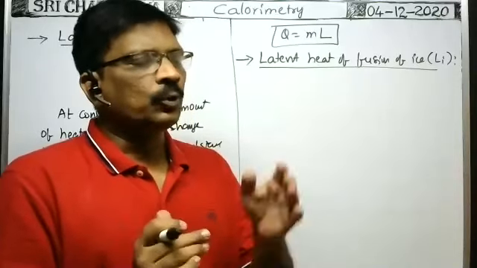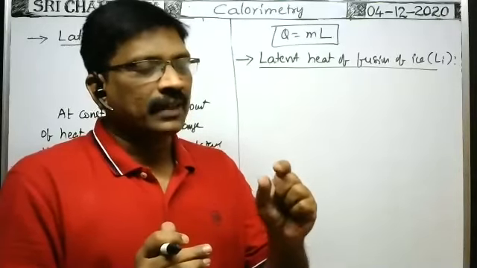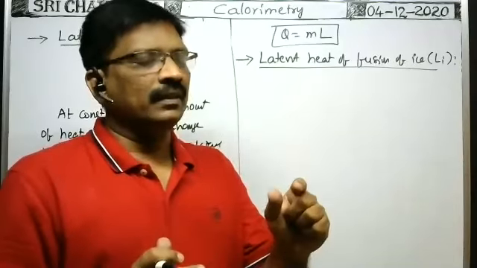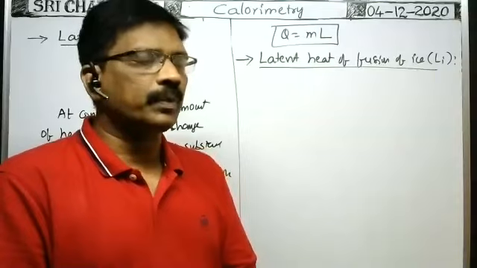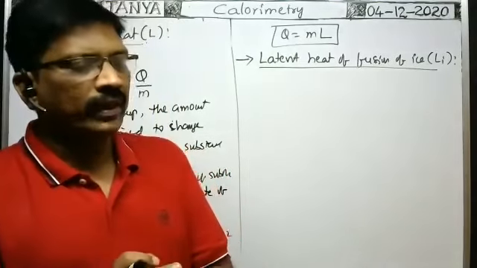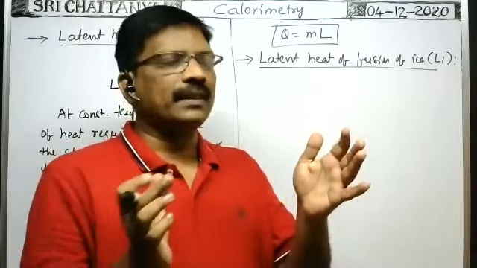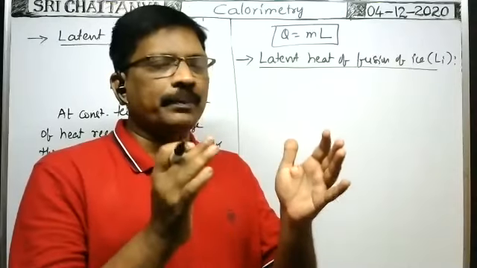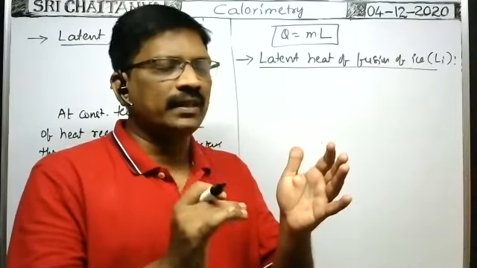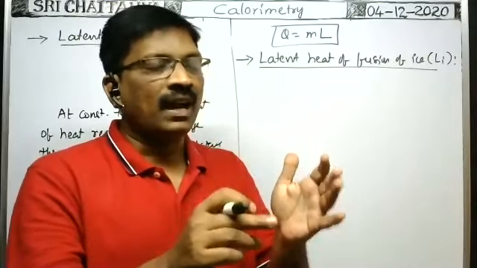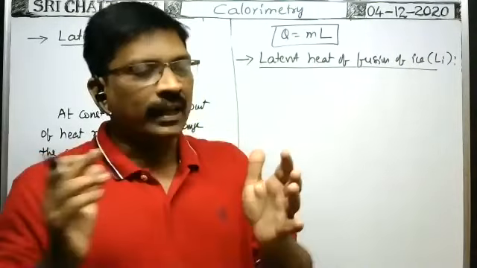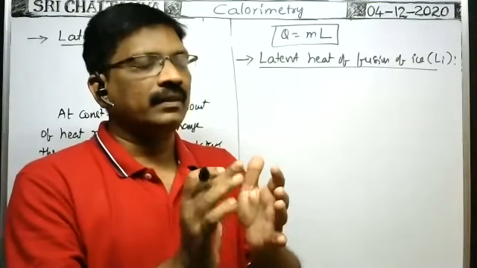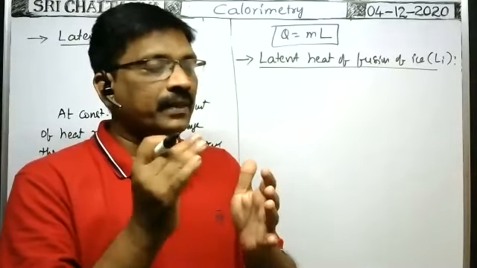That's why, to melt the ice, its temperature must be increased from -5 degrees centigrade to 0 degrees centigrade at atmospheric pressure. When you supply heat energy to the ice, first its temperature increases from -5 to 0 degrees centigrade. After it reaches 0 degrees centigrade, when you supply heat energy further, there is no change in the temperature of the ice.